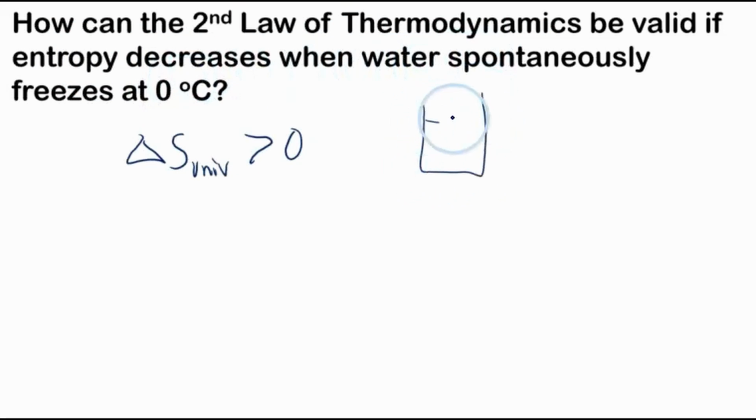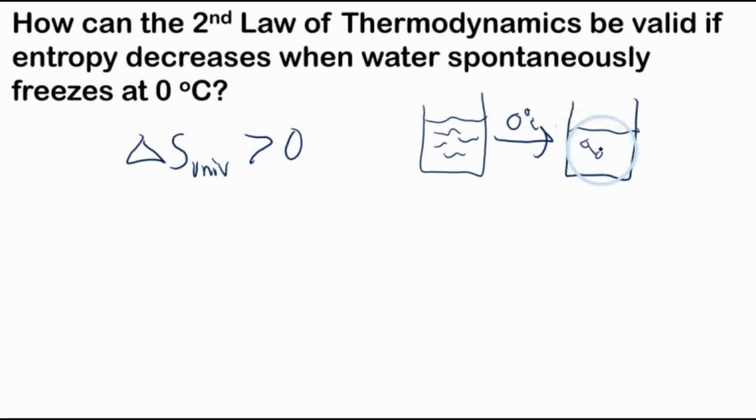So we have liquid water, with molecules moving around. We're freezing it at 0 degrees Celsius, and now these water molecules are stuck to each other. So we have this decrease in entropy. Well, how can the change in entropy of the universe increase when the system's entropy is decreasing? The answer is that we need to look at the surroundings as well.